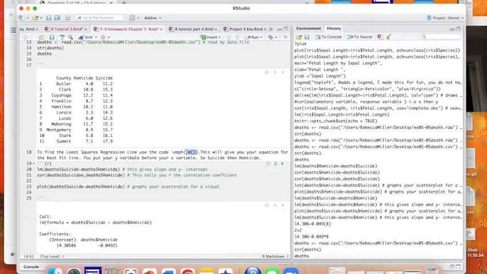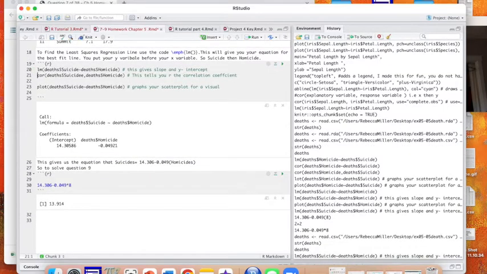LM means linear model. So this will give you the equation for your best fit line. So I'm going to do LM of deaths by suicide and then deaths by homicide, because we always put our Y variable before our X variable. So that would give me an intercept of 14.306 and a slope of negative 0.049.